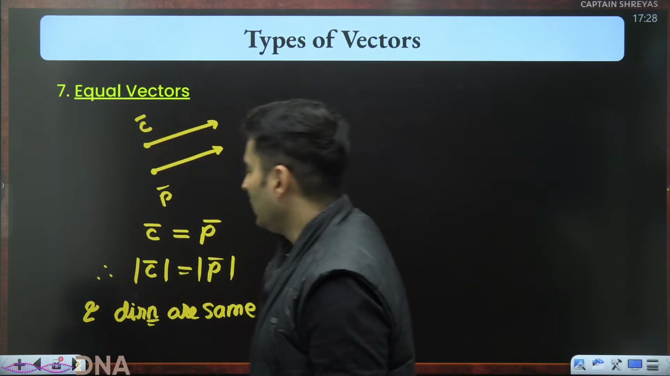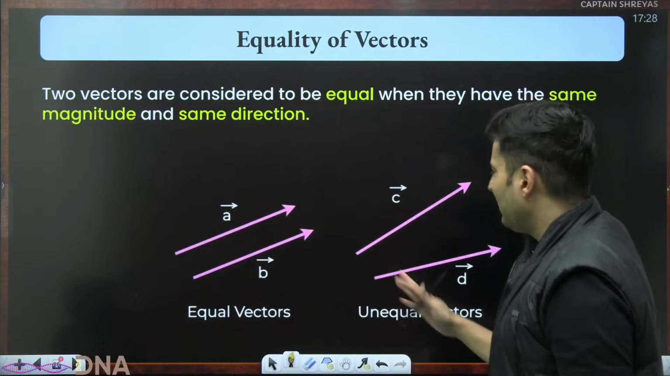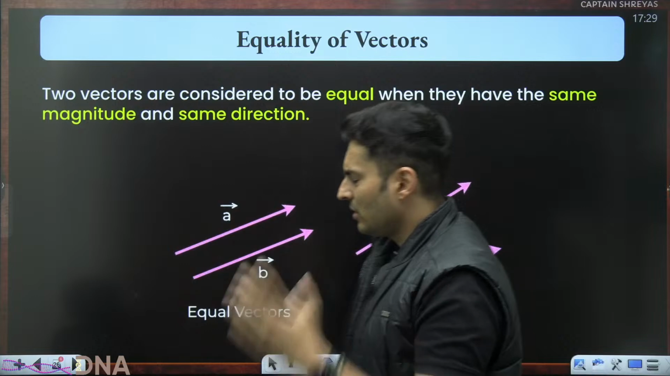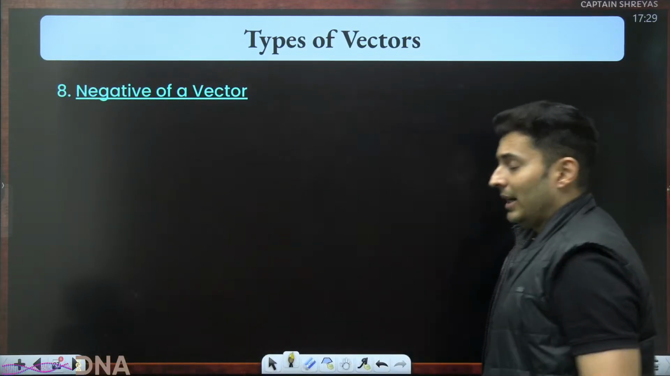Next important thing. Unequal vectors means their magnitudes could be different, directions could be different, anything is possible. Then they are said to be unequal vectors. That is very simple.